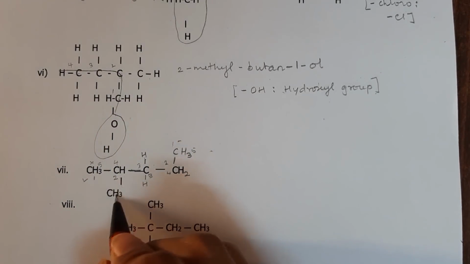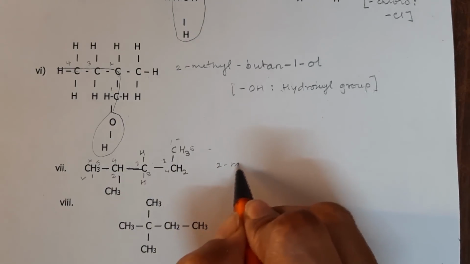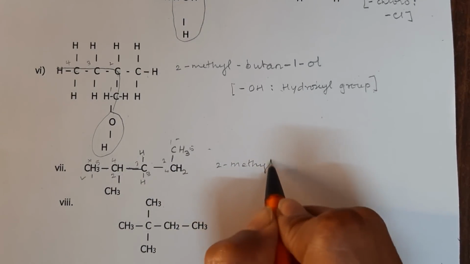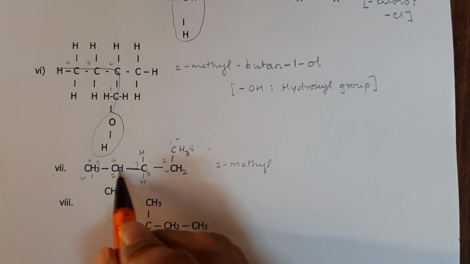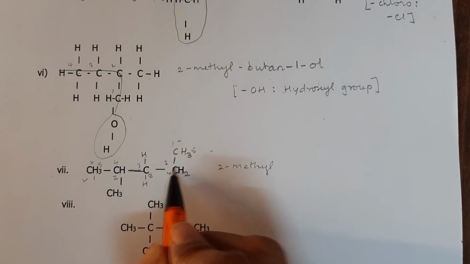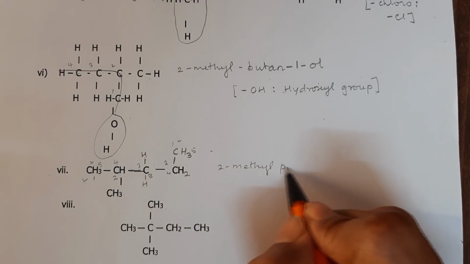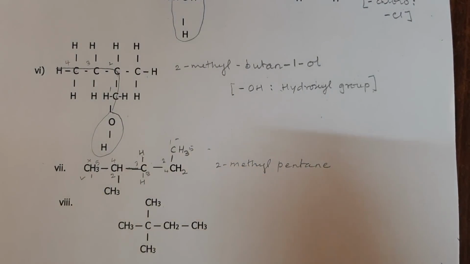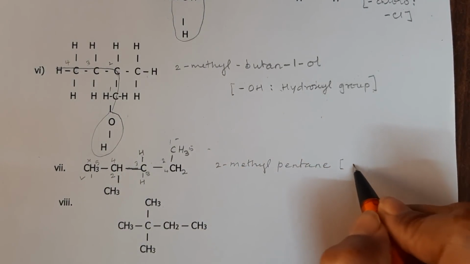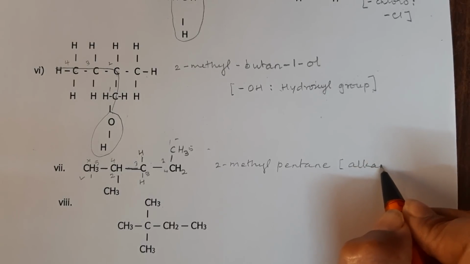And so it will be 2-methyl, and here it will be 1, 2, 3, 4, 5. So it is pentane. And here the functional group is alkane, all single bond.